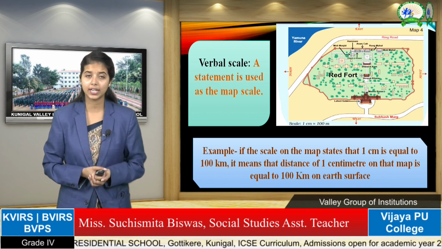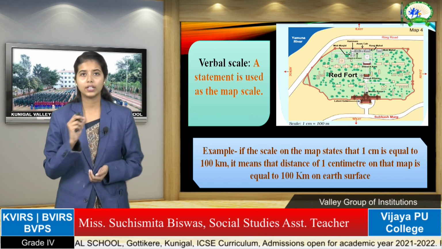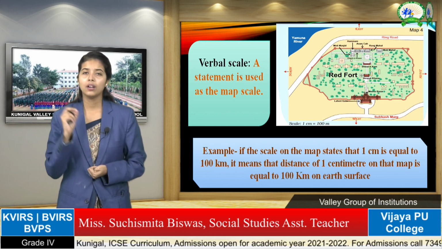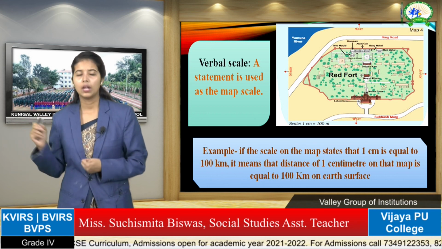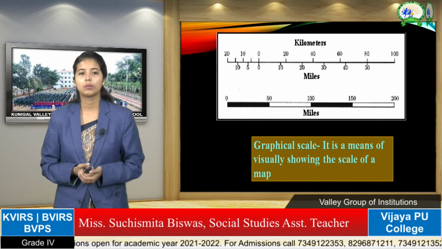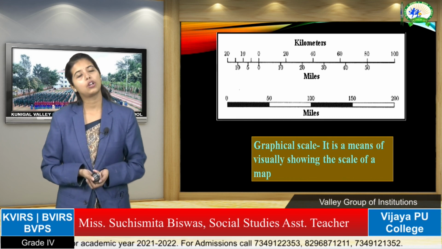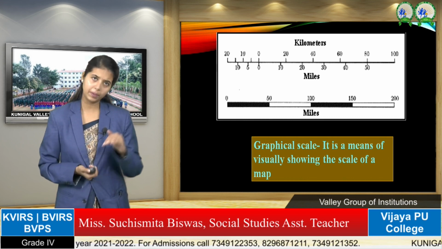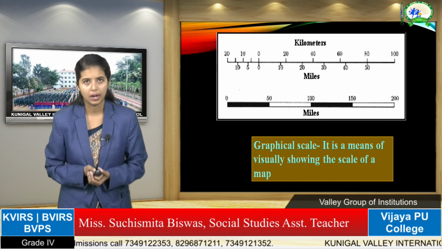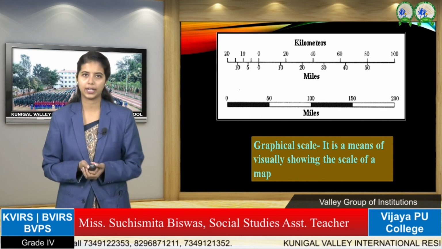One is the verbal scale, where we can say 1 kilometer on the ground represents 1 centimeter on the map. This kind of statement is called the verbal scale. And one more, the graphical scale or bar scale. When we depict the same scale in a bar format, that is called a bar scale or graphical scale.